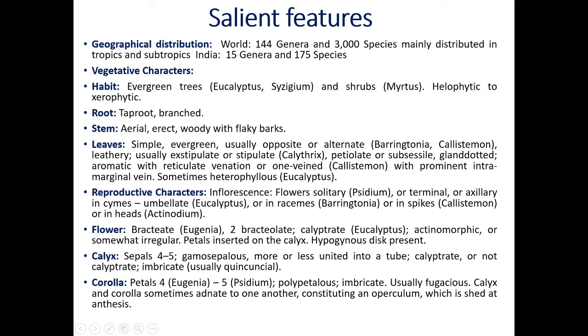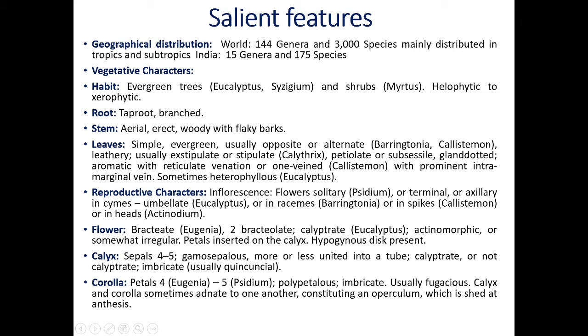Calyptrate or not calyptrate, and estivation is imbricate. We have seen that there are valvate, imbricate, twisted, cochlear types. There are different types of estivation. Estivation is the mode of arrangement of sepals and petals in the flower. Imbricate estivation means one sepal is on the inner side, one is on the outer side, and the remaining 3 or 4 are alternate. This is called imbricate estivation.